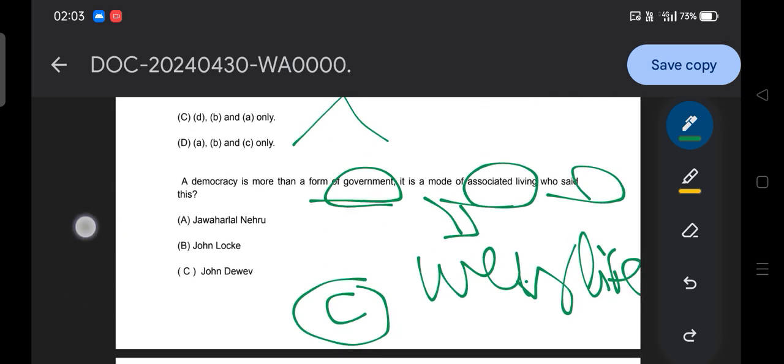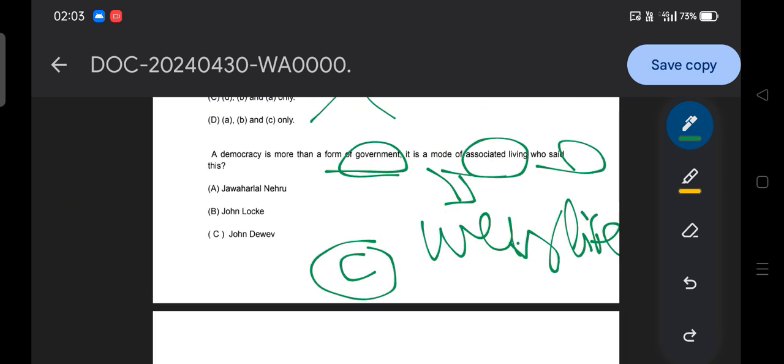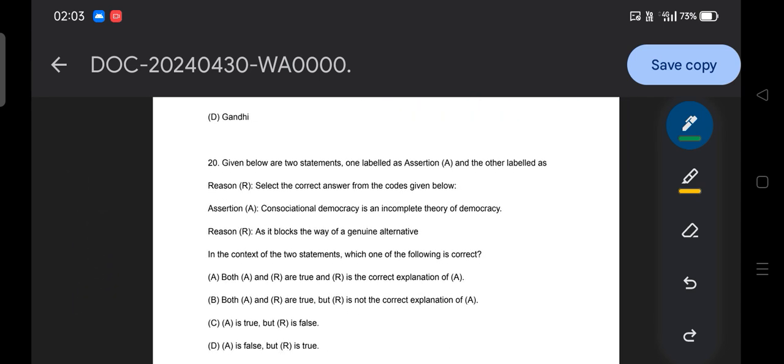So the objective of this question is that we need to cover special statements with respect to democracy, which can be asked in our SSB examination. So that's our objective. Please make a note of it, and you should also try to learn a few of the statements which are important for our examination. Okay, so moving to the next question.